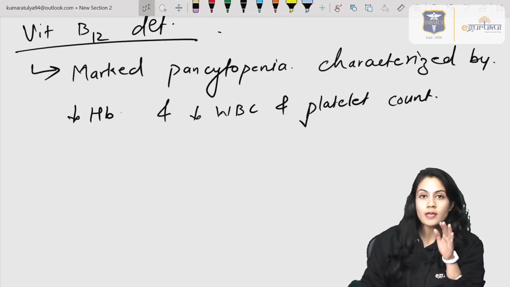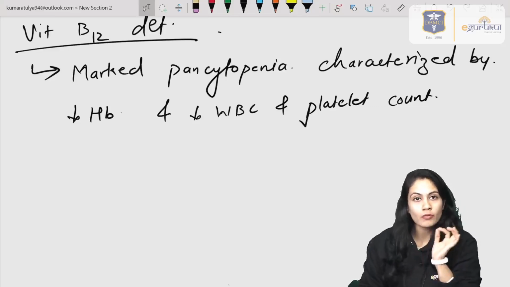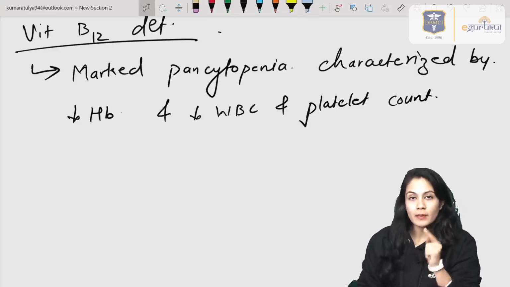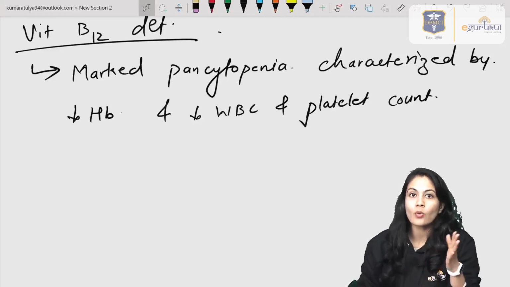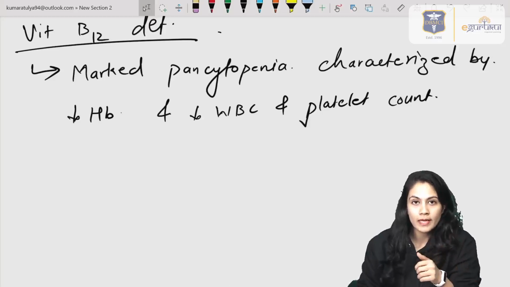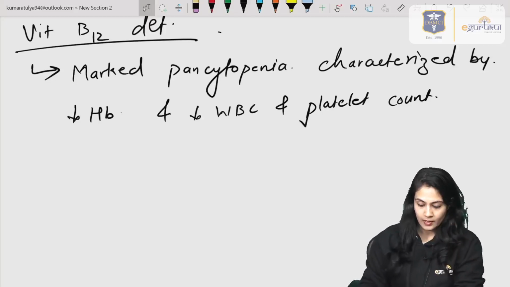If WBCs are decreased, what will happen to the neutrophil? Neutrophil is one of the types of WBC. That means the newly generated neutrophils will be less and the older neutrophils will be there, and that is the presentation: hypersegmented nuclei of the neutrophils are seen.